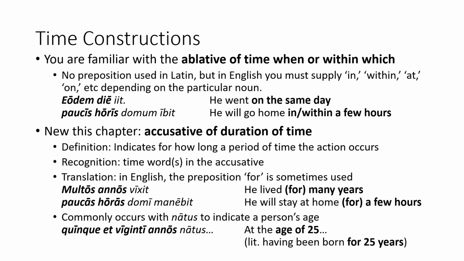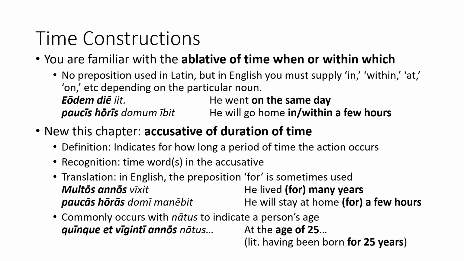It is a time when, in this instance, because it tells us when the action of the verb occurred. It is translated as on the same day, and the whole sentence as he came on the same day. In the second sentence, paucis oris domum ibit, paucis oris is the ablative of time. Here it is a time within which, as it tells us the time period within which the action of the verb will happen. It is translated as within a few hours, and the whole sentence as he will go home within a few hours.